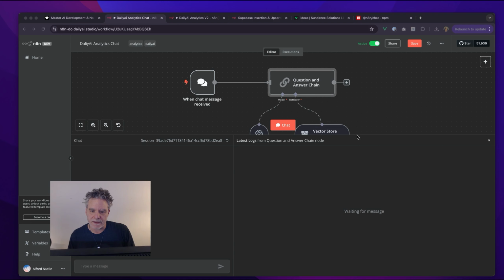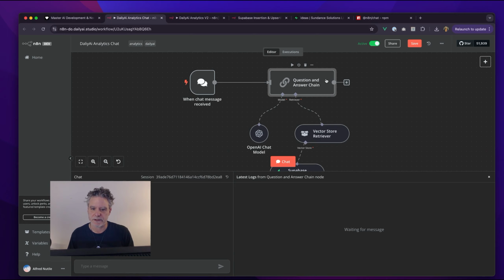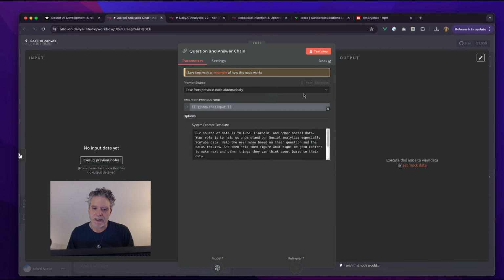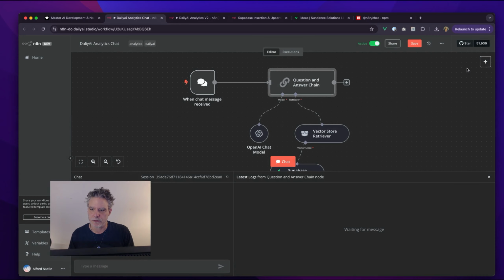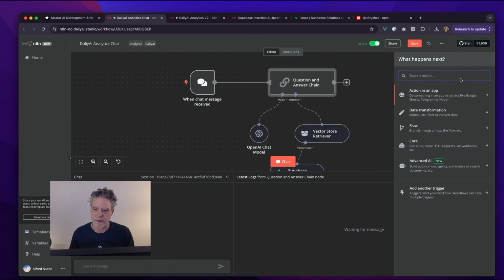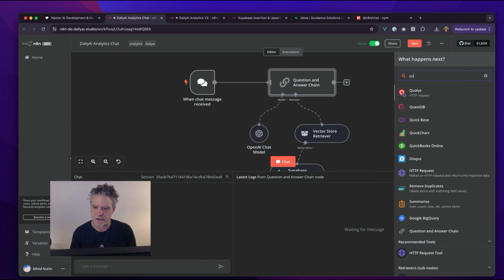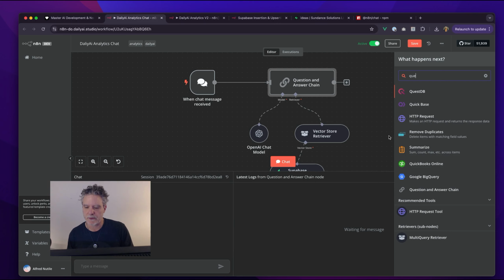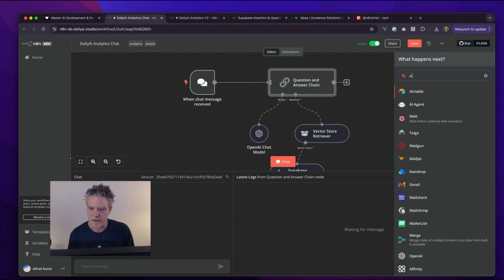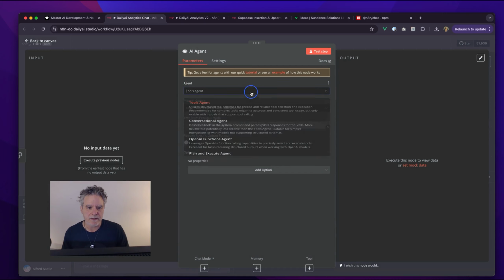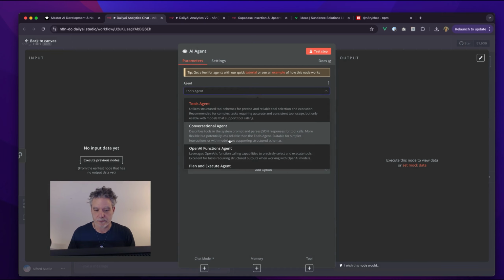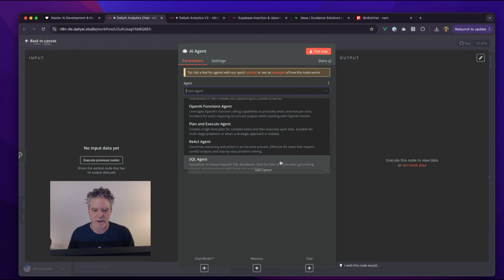Once we have that data in though, let me move this out of the way. We did this question and answer chain. And so again, there is just a lot here to do with N8N that you can learn. The agentic AI can do some of this, the question answer chain, of course, which we're using. If we did the AI agent, just so you can see something there, even that has interesting options that would be worth digging into, and why is one better than the other. Conversational agents, yeah, it's just a lot here to learn.